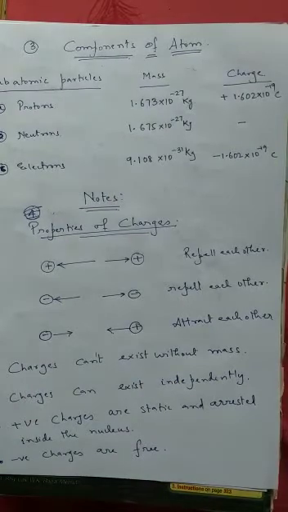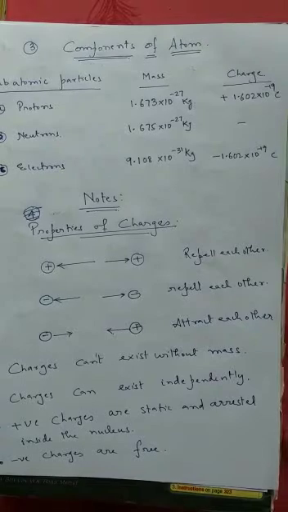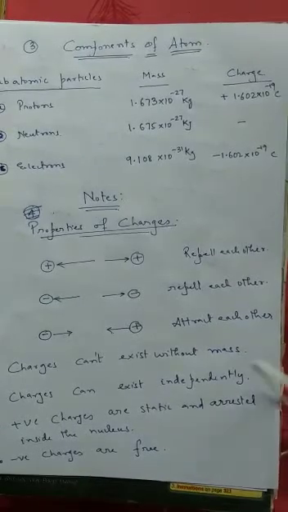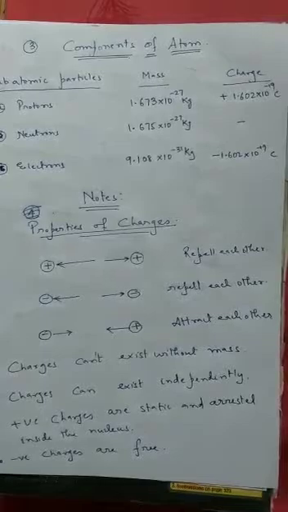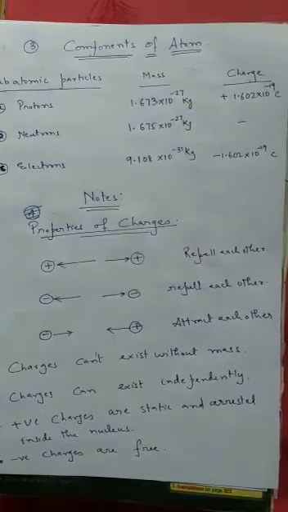After that, charge can exist independently, which means that an electron can exist independently in nature. It can, because it is a matter. It has weight and it also occupies space.